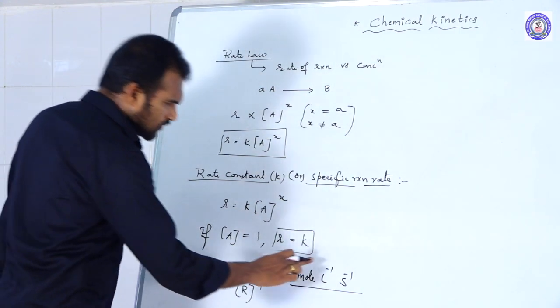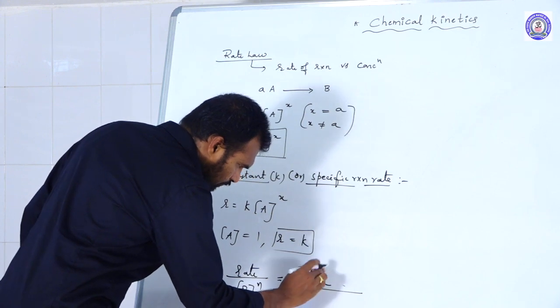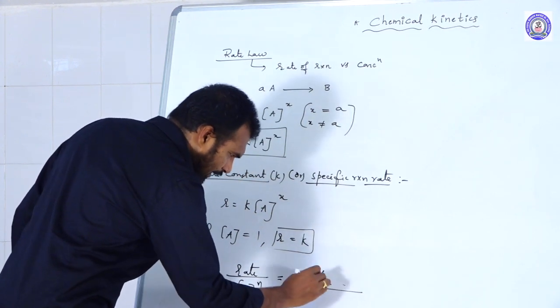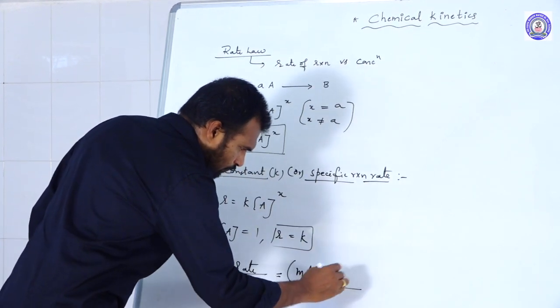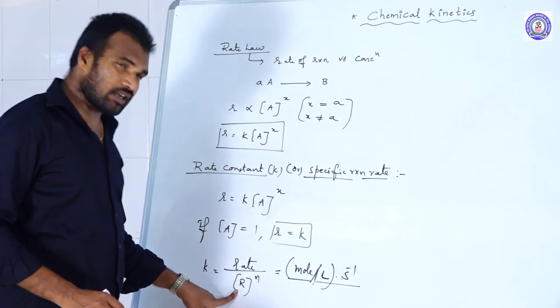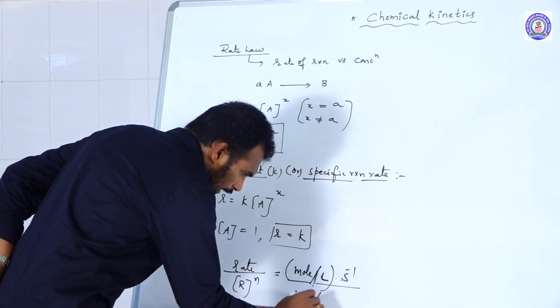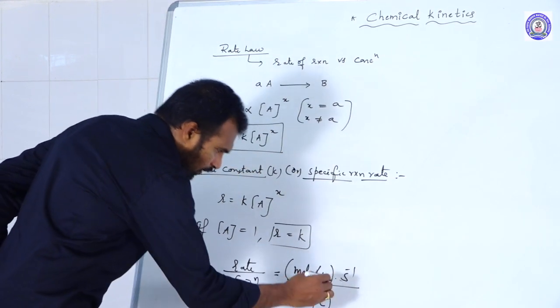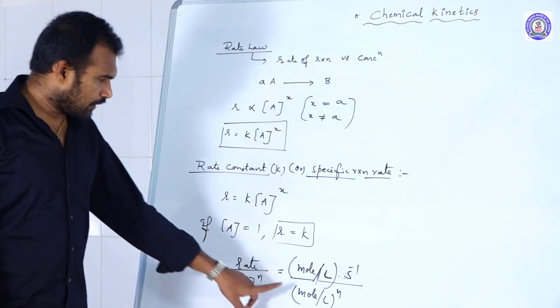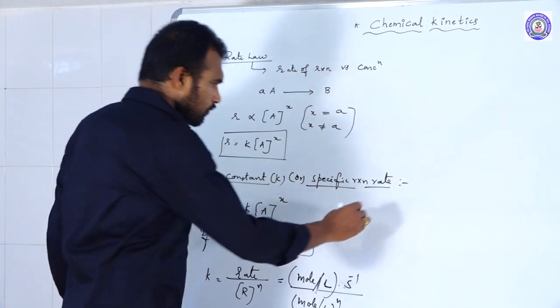Okay, next one, or else you do one thing: mole per liter, second inverse. Next you bring this constant. What is the units for concentration? It is also the same, that is mole per liter to the power of N. Now you bring mole per liter to the numerator. Okay, so then it will become what?